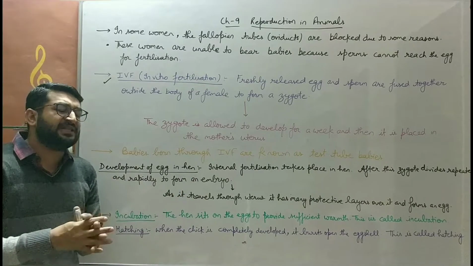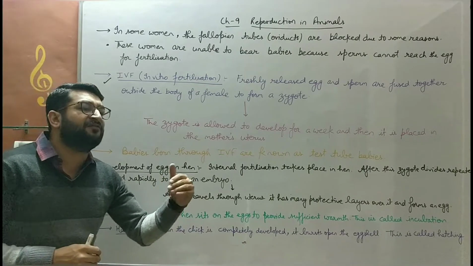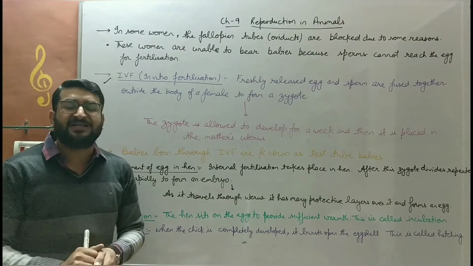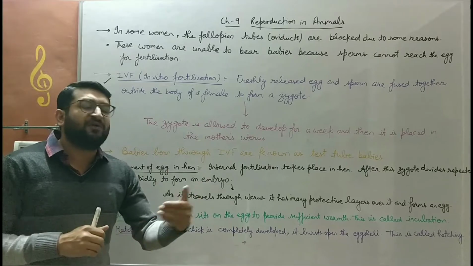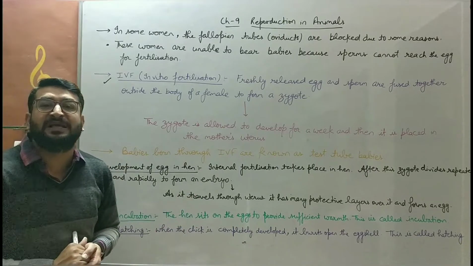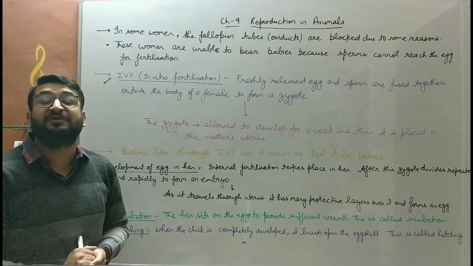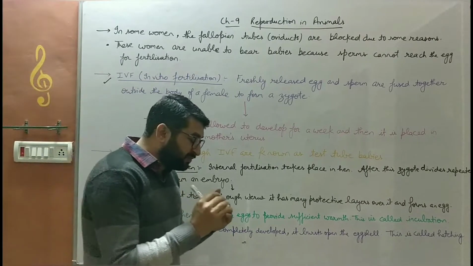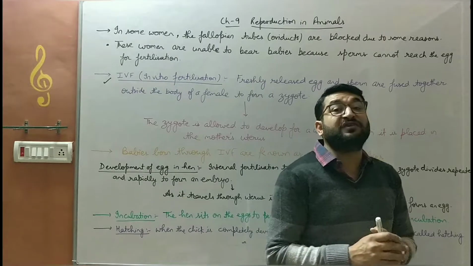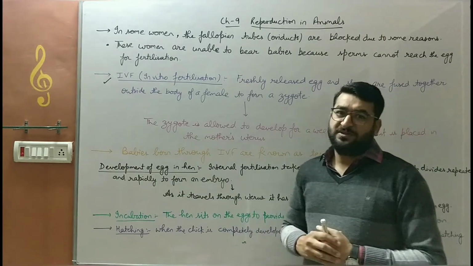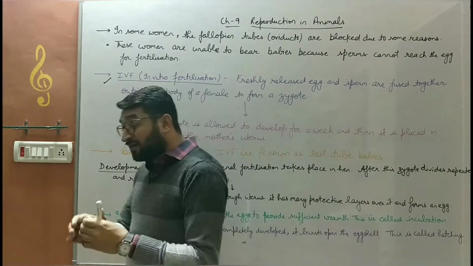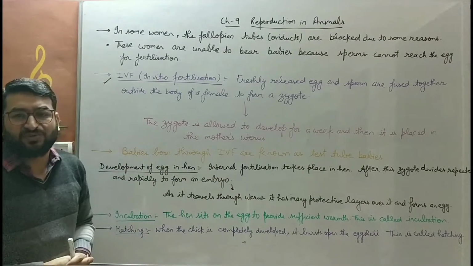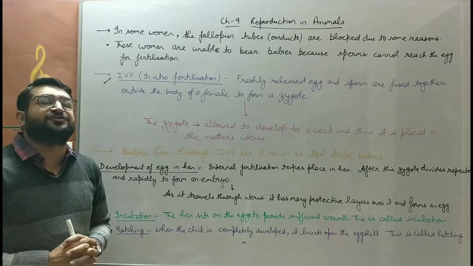We had discussed, bache, that humans undergo internal fertilization, that is, the fusion of male and female gametes, sperm and ovum, takes place inside the female's body. Fertilization takes place in the fallopian tube, and development takes place in the uterus. If that fertilization occurs outside by some laboratory method, that is known as in vitro fertilization.